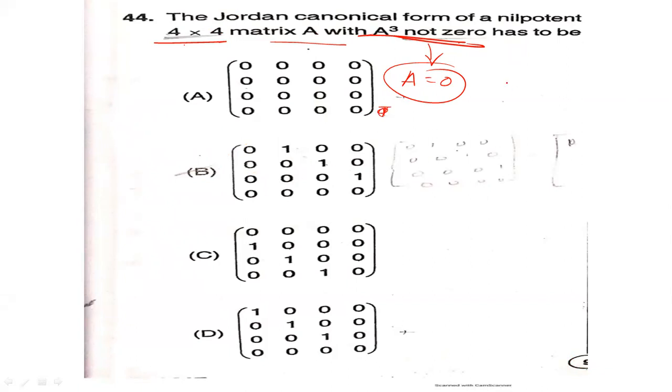We know the Jordan canonical form for a 3 into 3 matrix has lambda on the diagonal and ones on the super diagonal. Here they have given a 4 into 4 matrix.